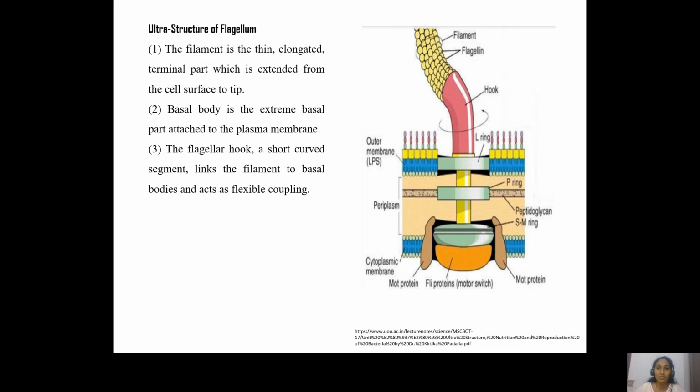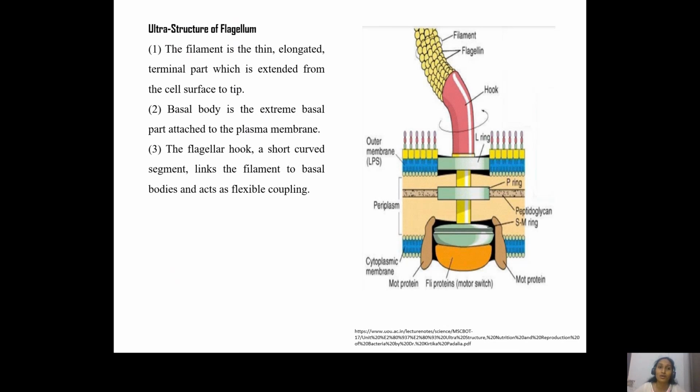So whenever ATP is provided, or whenever the flagellum has to move towards or away from a stimulus, the Fli proteins will provide the energy that is required to control the flagellum, and then the rings will provide the torque that is necessary for the rotation of the flagellum.